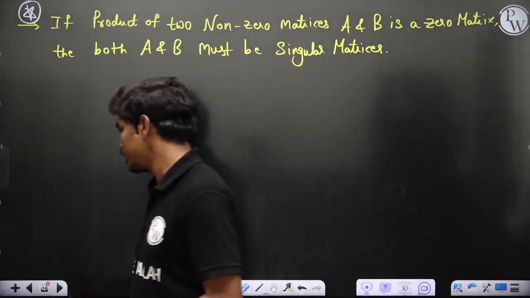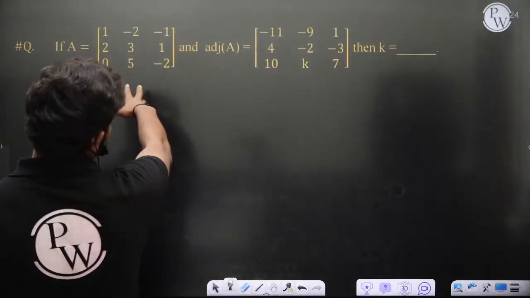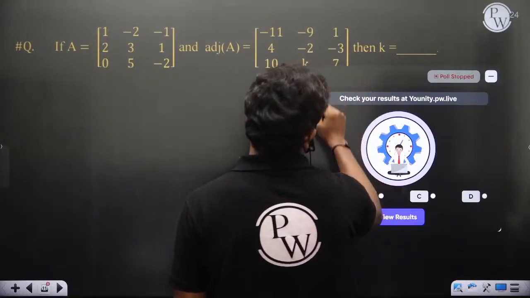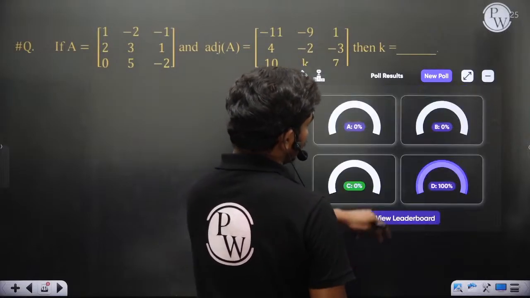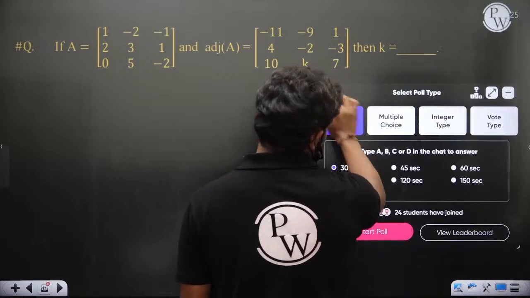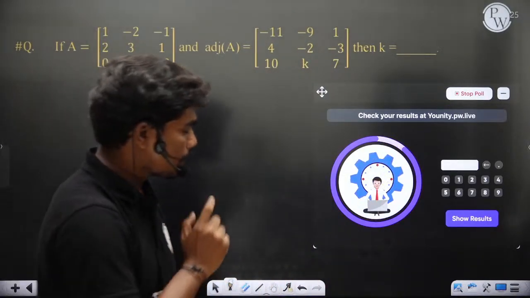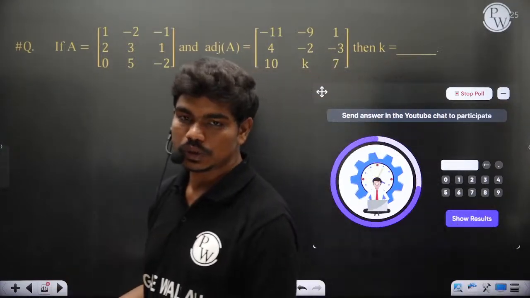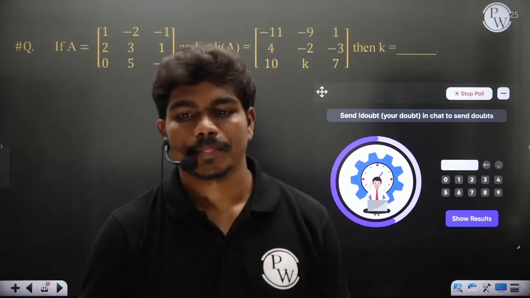Okay, then let's go to the next question that I have given you. If A is equal to this particular matrix and adjoint of A equal to this, then what is the value of K? Come on, again. For the previous question, C is the correct answer, of course. None of you have marked it, all of you have marked D. Okay, fine. For this question, integer type, enter the answer in the chat box. If you have solved this question previously, because it was a homework question, just type the answer. Quick, faster.